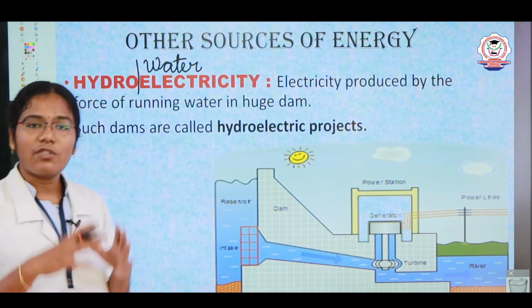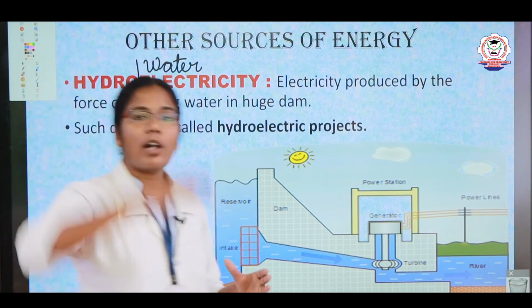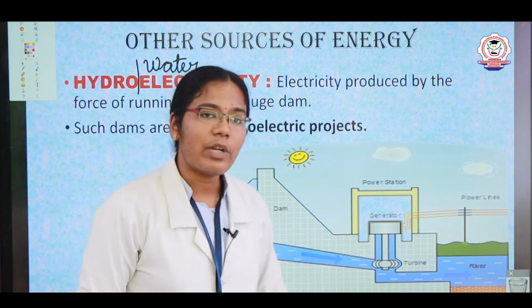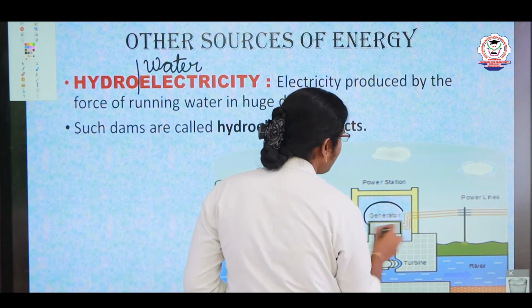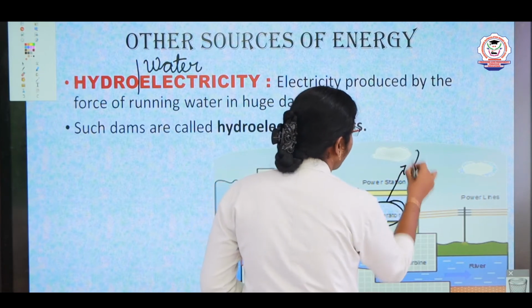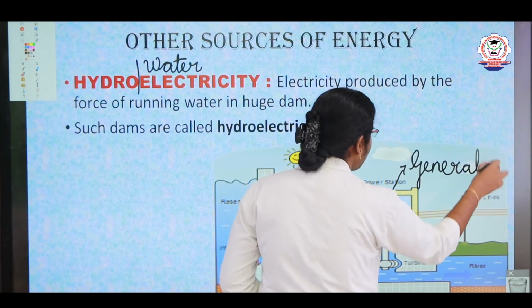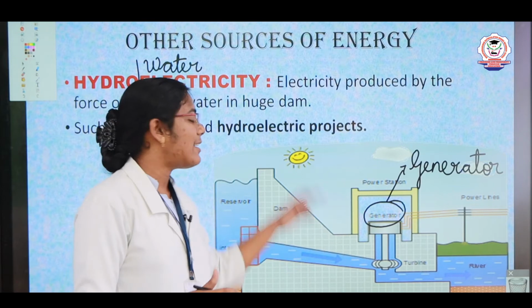The force created by falling water falls on the turbine, and the turbine rotates with the help of a generator. Can you see this? Here we have a generator. Once the dam has been opened, the water flows from high to low at a certain speed.